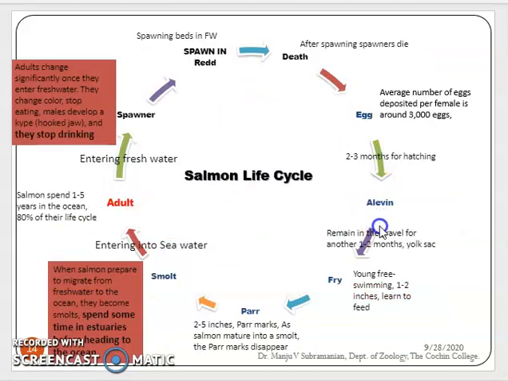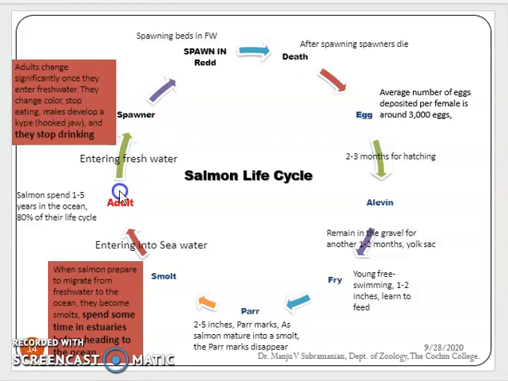And this is a life cycle showing the movement of salmon. Adult salmon, after spending 1 to 5 years in the ocean, that means 80% of the life cycle in the ocean, enter into the freshwater for spawning. At this time, certain changes occur in the adult.